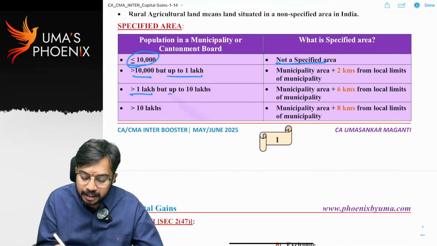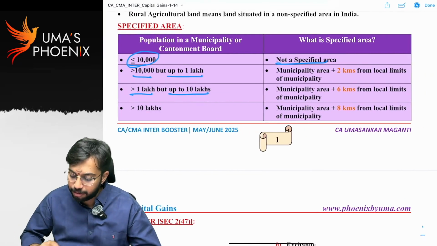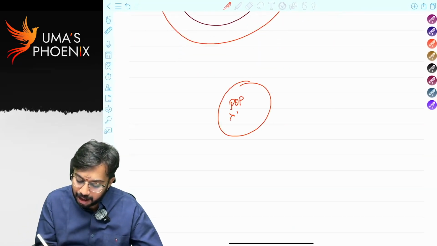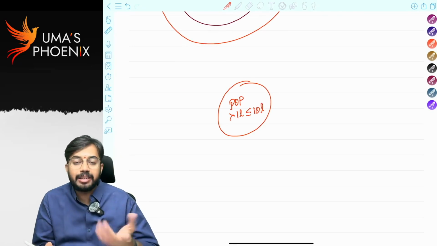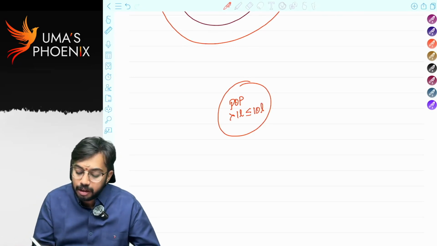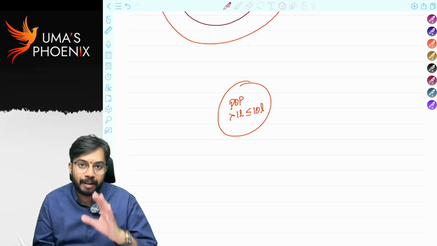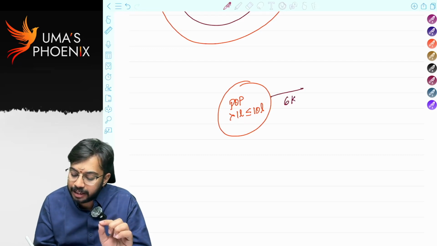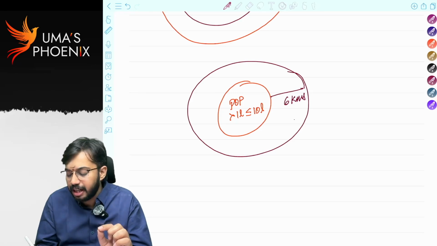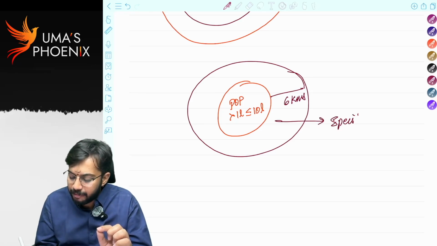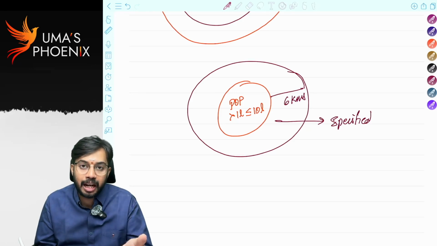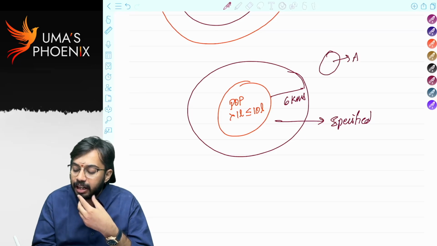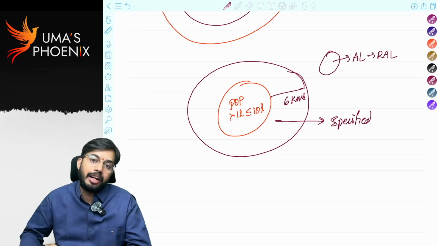If the population in a place is greater than 1 lakh and up to 10 lakh, what does that mean? In a city, the population is greater than 1 lakh and up to 10 lakh. Best example, Vijayawada. Now, this city is a specified area. Whatever the city limits are, they are a specified area. Not only the city limits, from the end of the city limits, the 6 kilometers area is also called a specified area. Within that specified area, if there is agricultural land, we call it urban agricultural land. Outside the specified area, if there is agricultural land, we call it rural agricultural land.